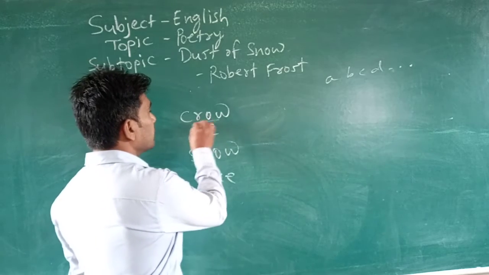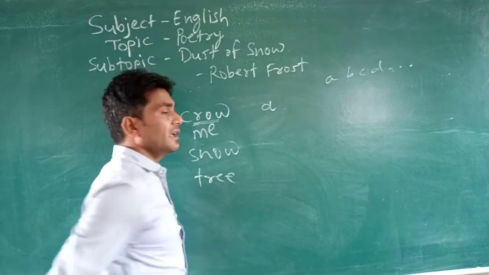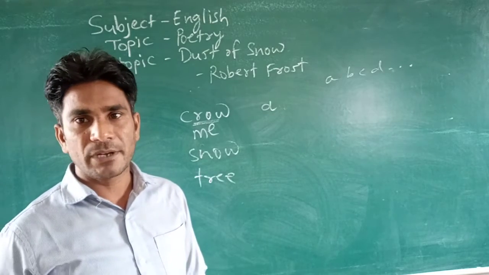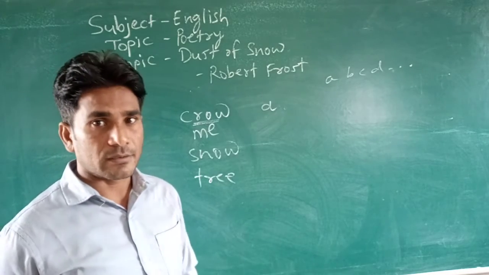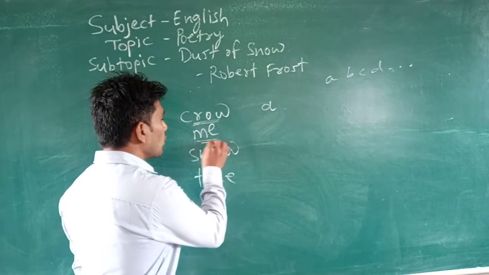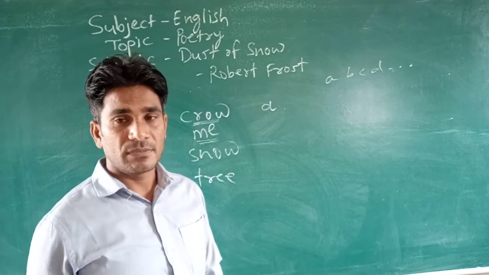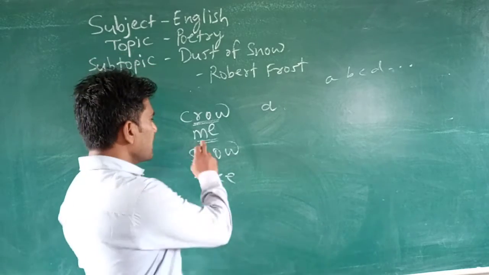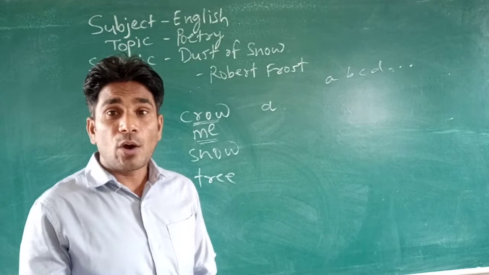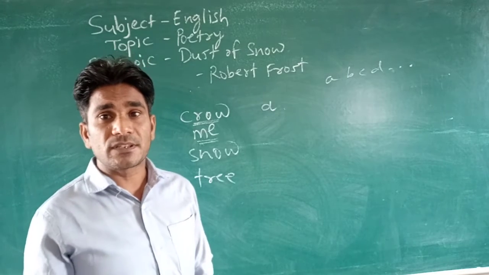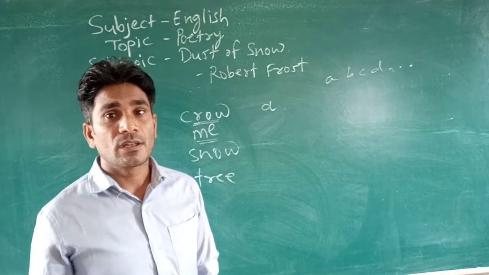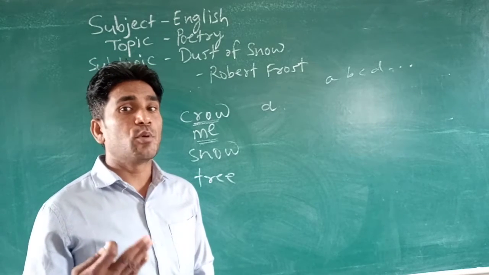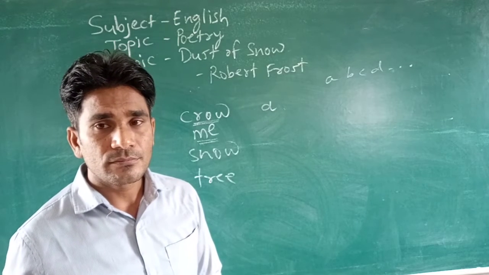First of all, the first word must carry an alphabet, or give it that alphabet. Then try to pronounce the second word, that means the last word of the second line. So it is me. Now try to pronounce the first one and the second one. Crow, me. Crow, me, and decide whether they both have the same sound.